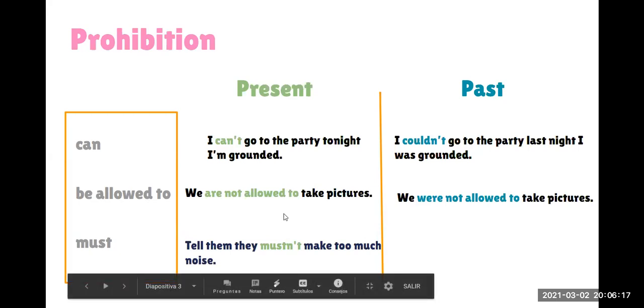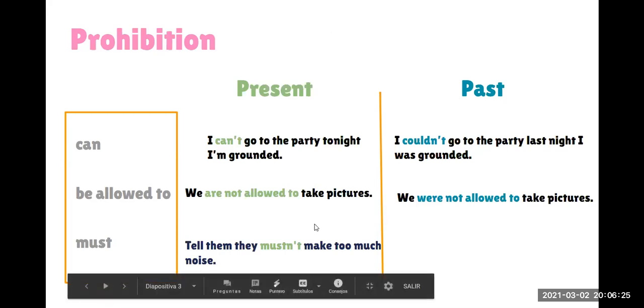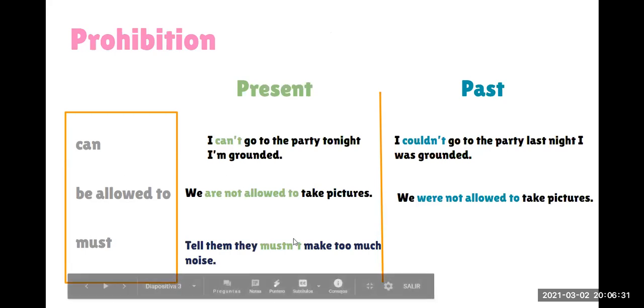I want you to tell me some prohibitions that we have here in the class. What are some prohibitions that we have here in the class? Don't eat in the class. Okay, but I want you to use these modal verbs that we have here.